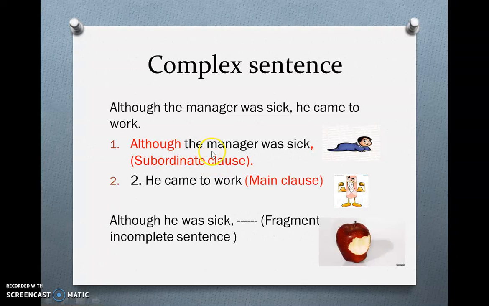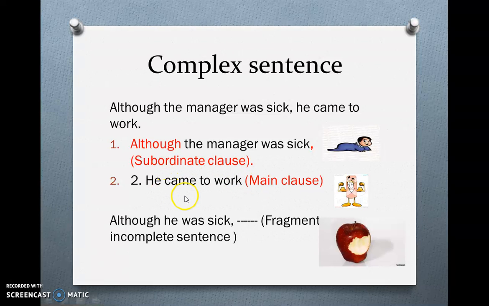So, for example, although the manager was sick, I cannot add a period here because you as a listener are still expecting another part to complete the meaning of the sentence. So it's not yet complete. If we do finish it this way, it will be called a fragment, like this apple. It's a bite of the sentence. It's a part and not yet complete. So we need to complete it with a main independent clause like he came to work. Although the manager was sick, comma, he came to work.